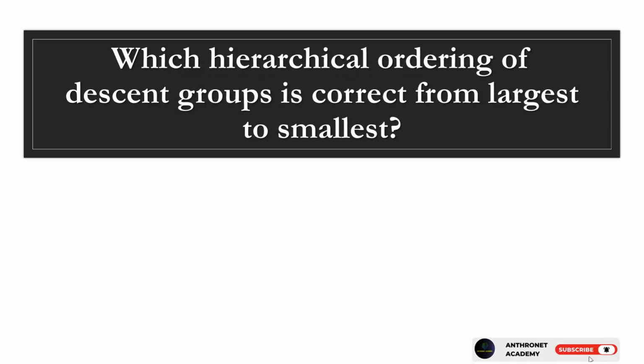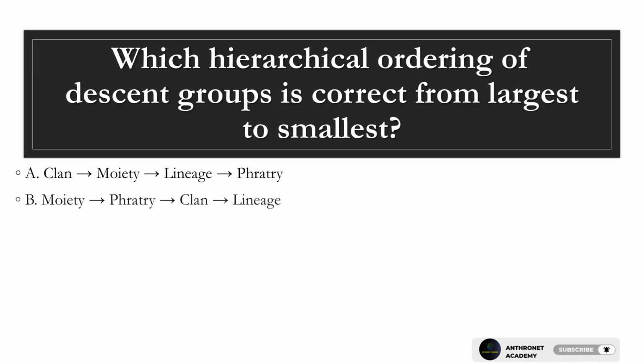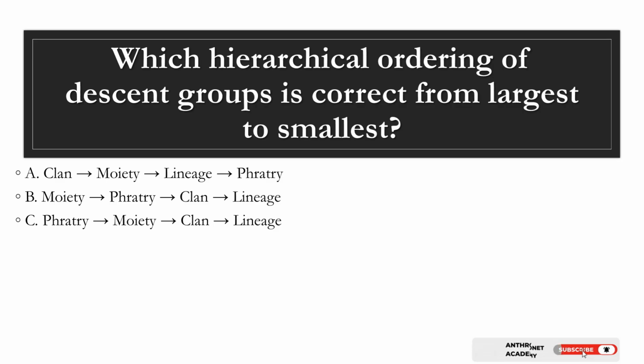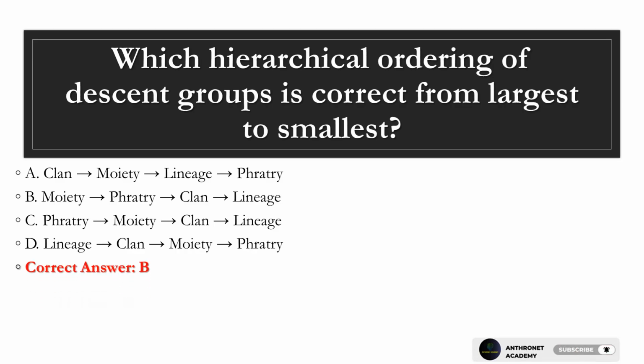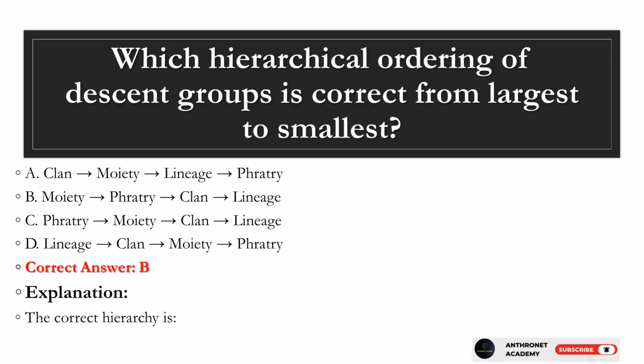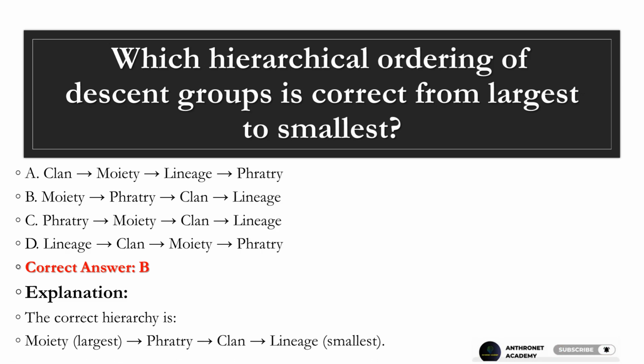Question 28. Which hierarchical ordering of descent groups is correct from largest to smallest? A. Clan, moiety, lineage, phratry. B. Moiety, phratry, clan, lineage. C. Phratry, moiety, clan, lineage. D. Lineage, clan, moiety, phratry. Correct answer, B. Explanation. The correct hierarchy is moiety largest, then phratry, clan, and lineage smallest.